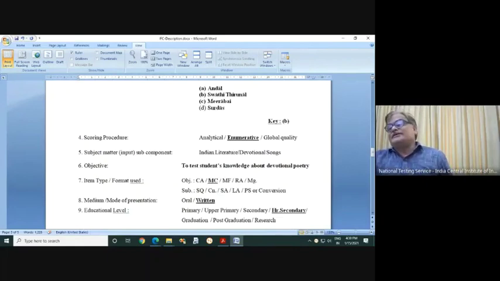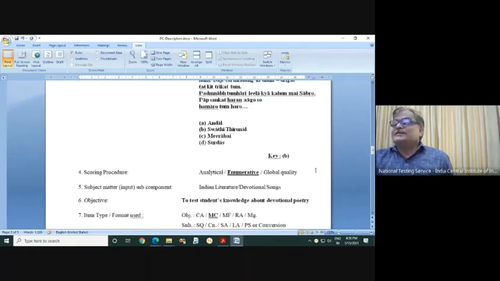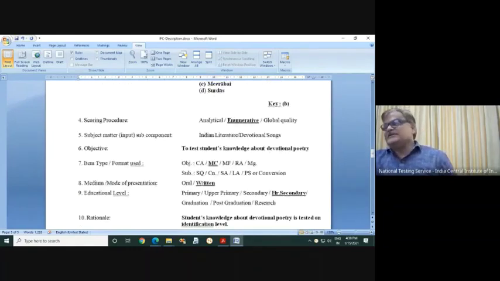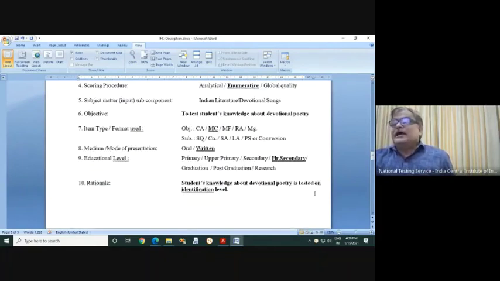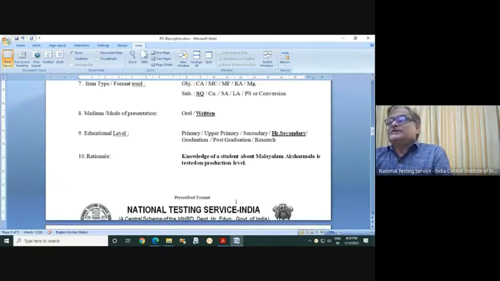Now item type format: it is multiple choice because more than one option is there, A, B, C, D. So write multiple choice. The mode is written, higher secondary level. Now, the rationale is very simple. Students' knowledge about devotional poetry of India, you can write, is tested on identification level, because all objective type questions function on identification level only. Whereas in the grammar question, which is a simple question, I have given and she has rightly typed that it is on production level.